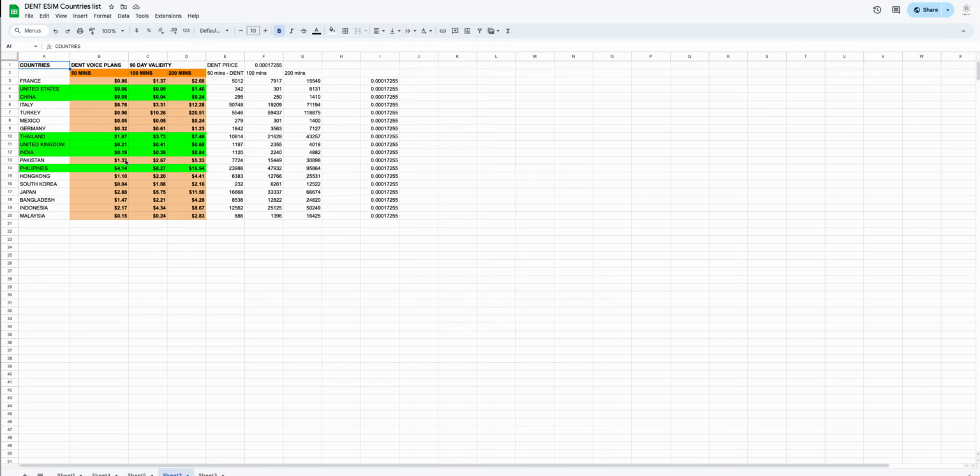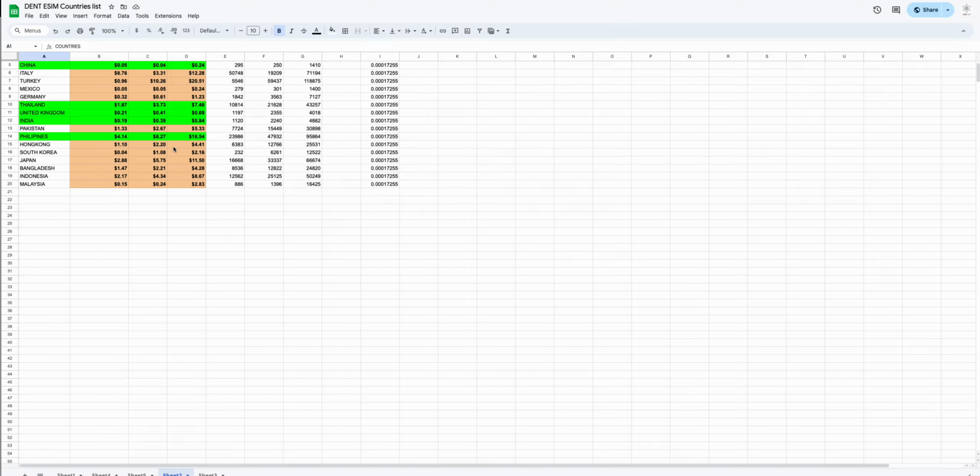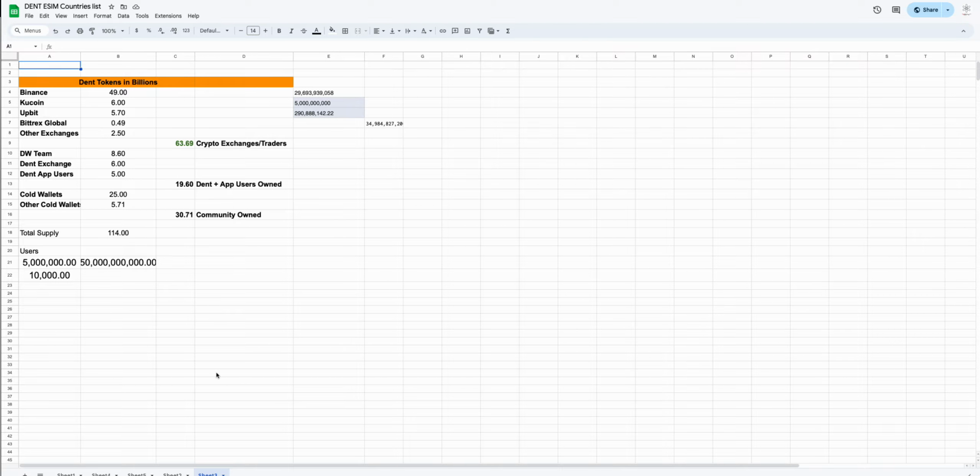Now if you are in Asia, let's say on a roaming visit, and you buy voice minutes for the UK, then you could technically make a call from Asia on your local SIM number itself. That's where it gets really interesting. If you haven't tried DENT voice plans, please give it a try. I would strongly recommend it, and if you have any issues, contact the support as well.